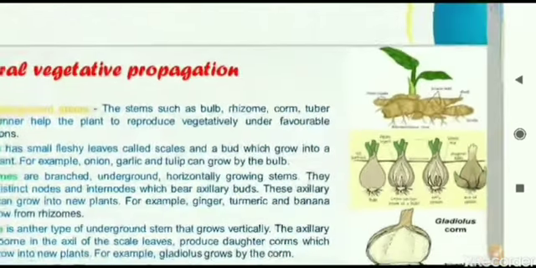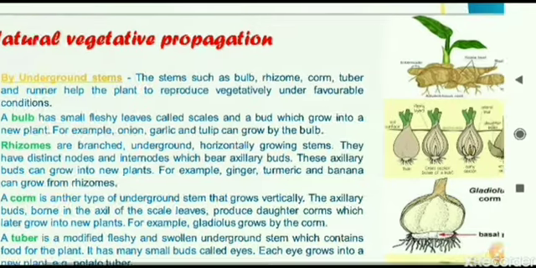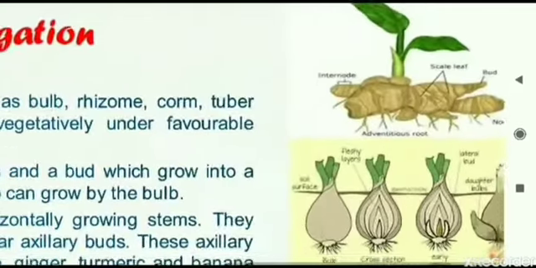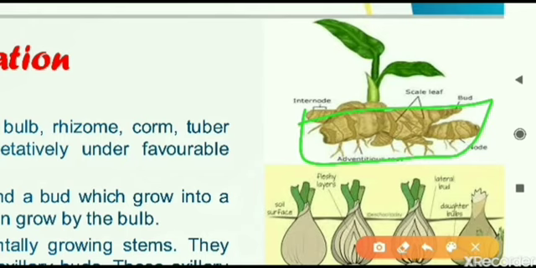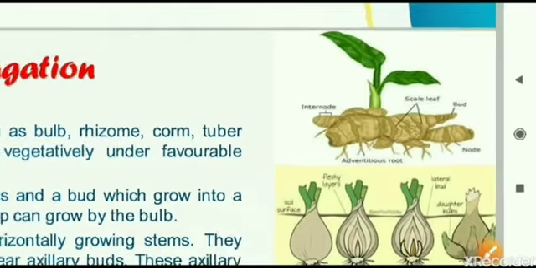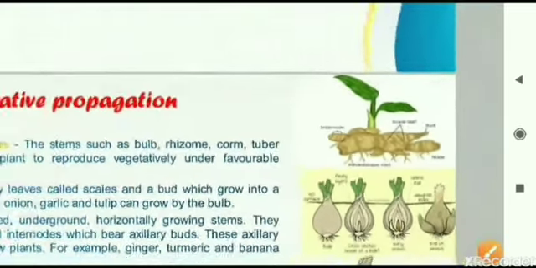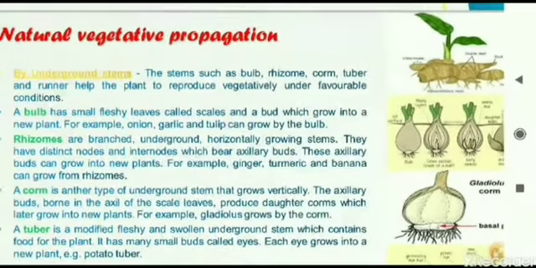The second type of vegetative propagation in stem is rhizomes. That is possible in, for example, ginger and turmeric. Here the ginger example is given. You can see a new plantlet developing from a ginger. This is a stem, and from the above part you can see a new plantlet developing in the ginger. A special type of buds are there. They are called axillary buds, and nodes and internodes are also there. From the nodes and internodes only a new plantlet can develop.